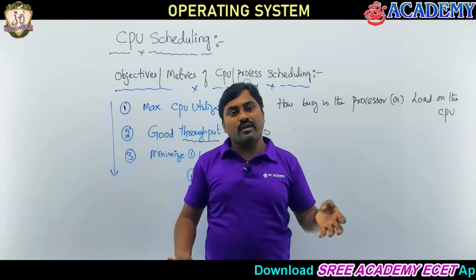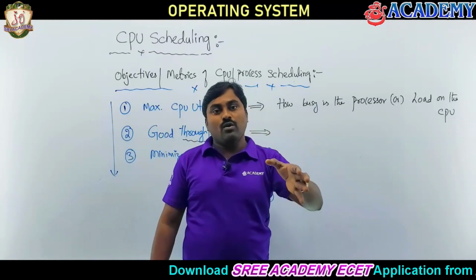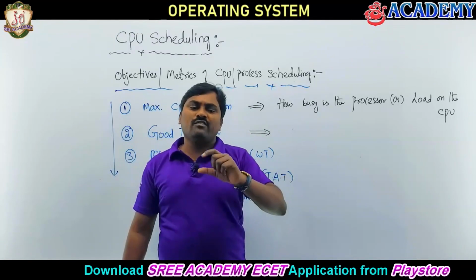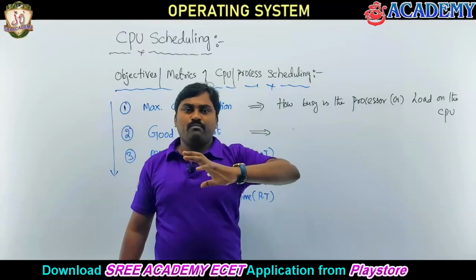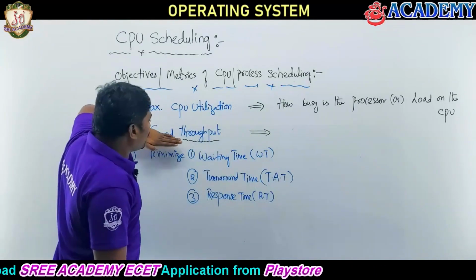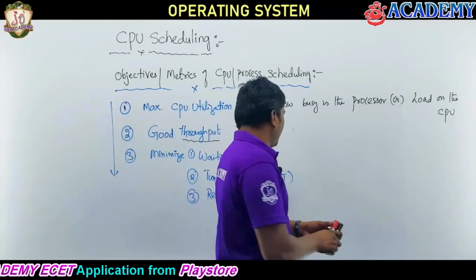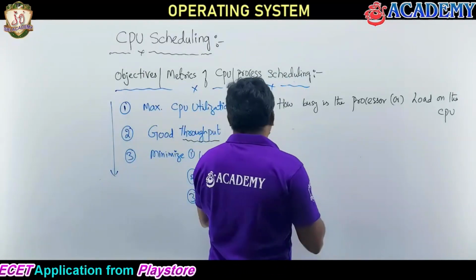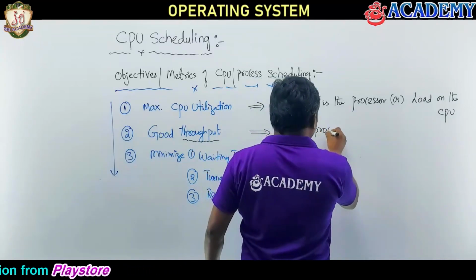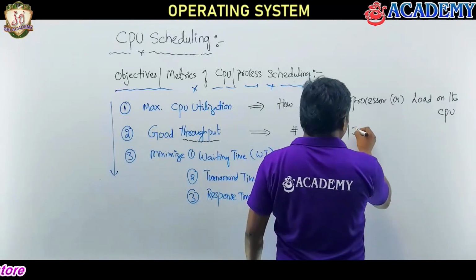Some students can solve many questions within an hour. Some students may take a lot of time to solve a particular question. That is the reason throughput indicates the performance of the person or system. Here, good throughput is nothing but the number of process executions per unit of time. Let me write: number of processes, or we can name them jobs also,